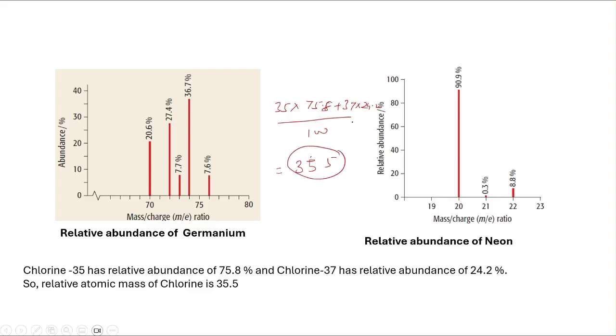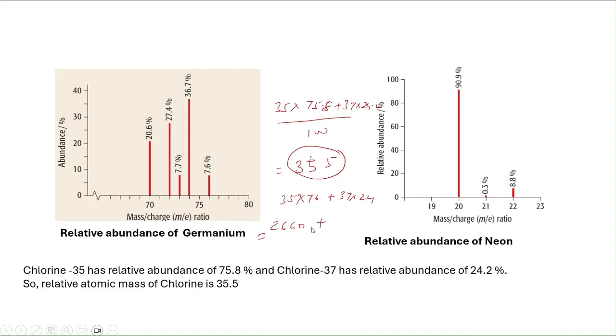So almost 24%, and this is almost 76% in percentage. So let's make the math simple: 35 multiplied by 76 plus 37 multiplied by 24. Let's do the math by calculator. 2660 plus 888.